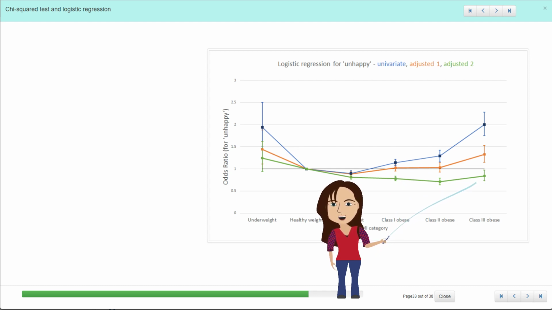So it looks like, and this is what they say in the paper, that once you adjust for all these things, there's actually no relationship between your weight and your odds of being unhappy. And if anything, these people are actually less likely to be unhappy, and they don't talk about that in the paper, so I don't know how to interpret that, and I don't have the expertise to interpret that, but statistically they're less likely to be unhappy once you've adjusted for all these other variables.